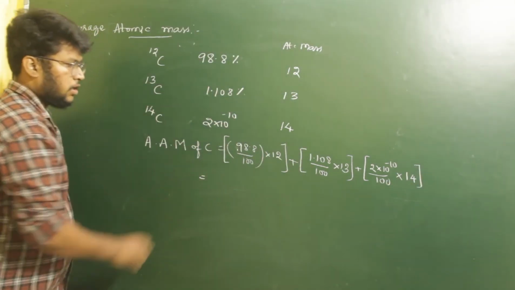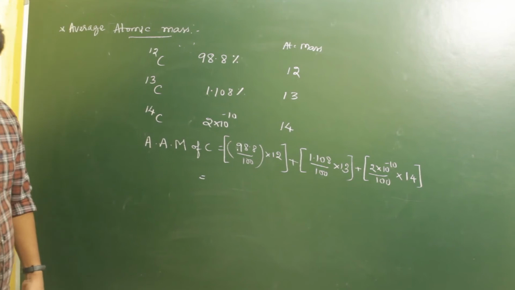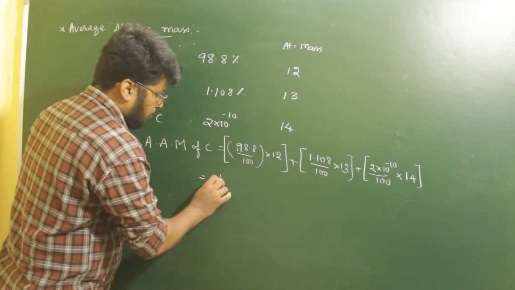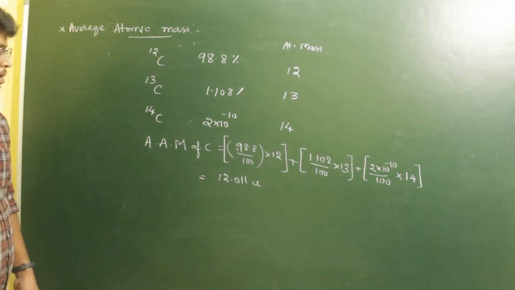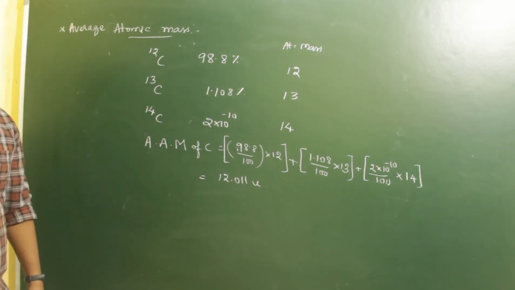Now on calculating all these values, we get 12.011 U. So the average atomic mass of carbon is 12.01 U.